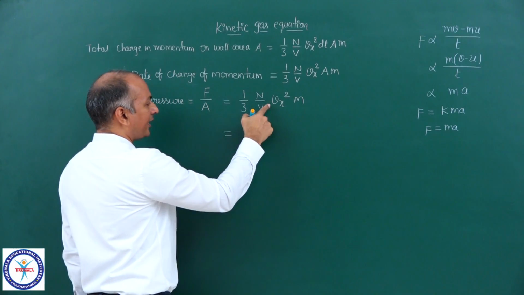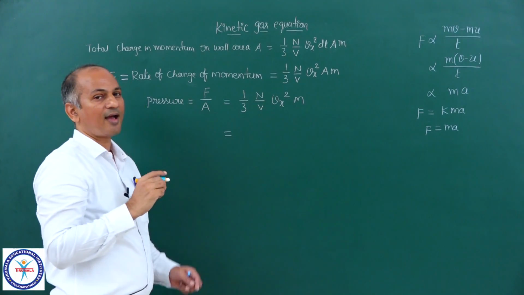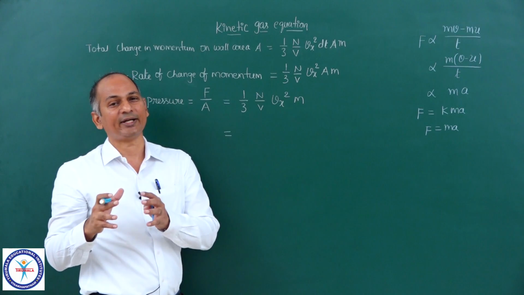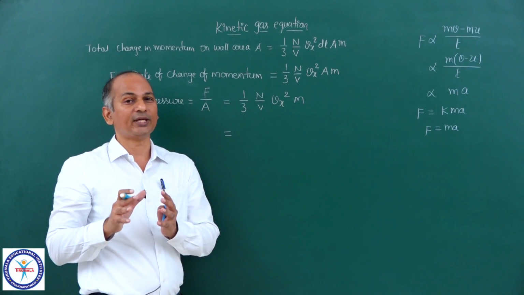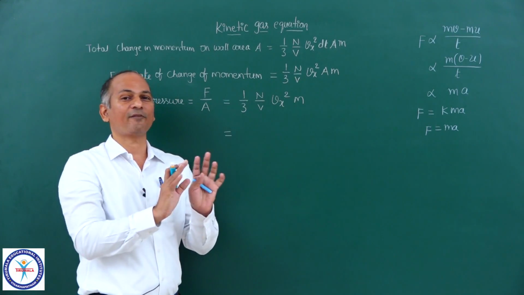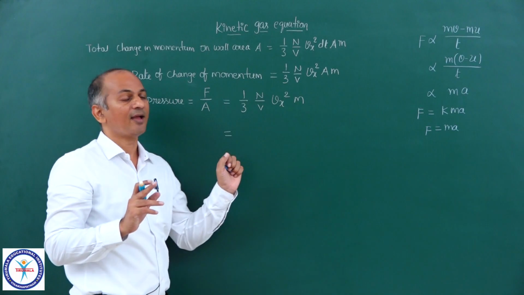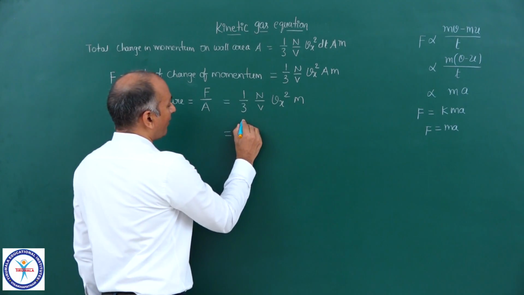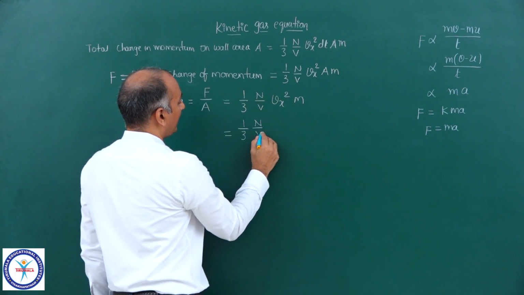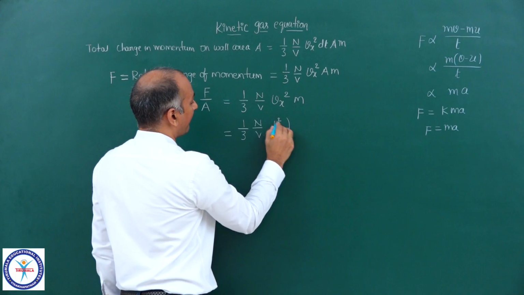I am replacing this Vx square with a new quantity, and if I do that, that assumption can be removed. We don't require that assumption anymore if you replace this Vx square with some other quantity. And let me write that down. What is that quantity? 1 upon 3 n upon v, Vx square average.